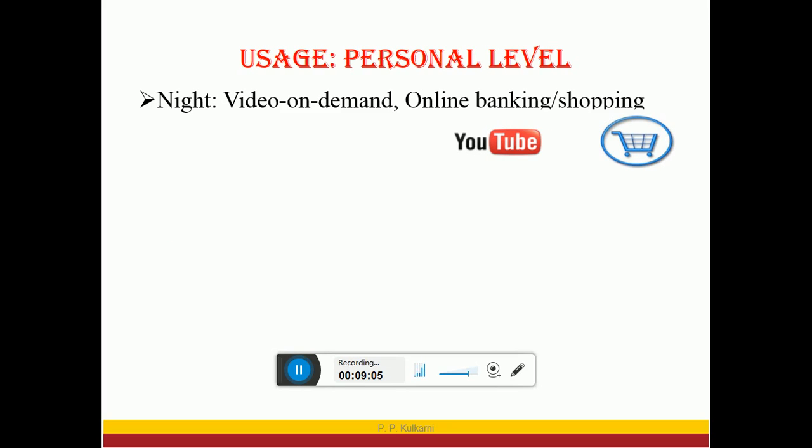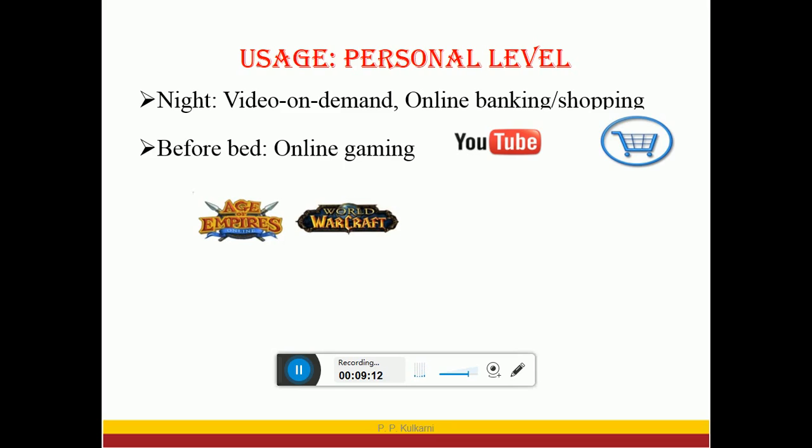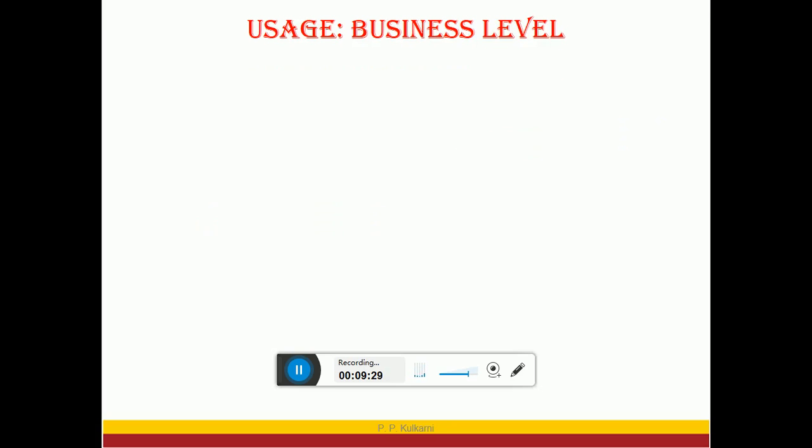Also at night I go for video on demand, online banking, and online shopping. Then before going to bed, again some gaming. Different types of games are available online that can be accessed using computer networks. And if wireless internet is available, then every time I use these computer networks. So let's go to the use at business level.